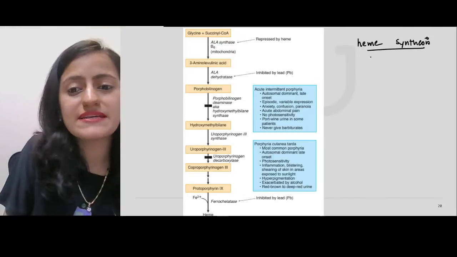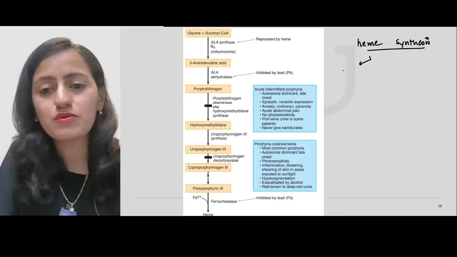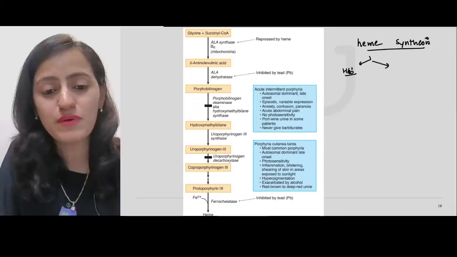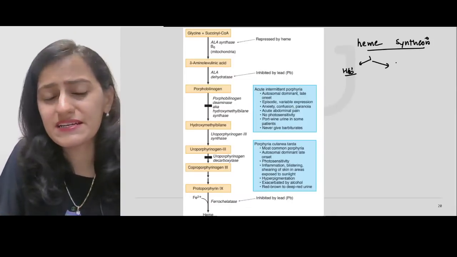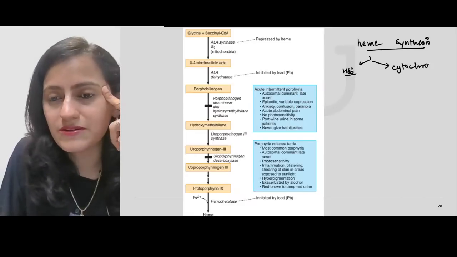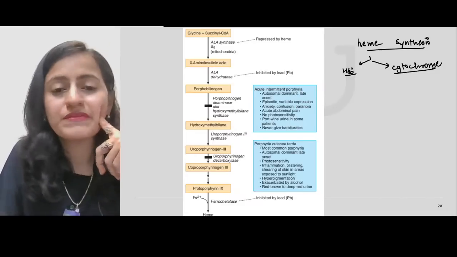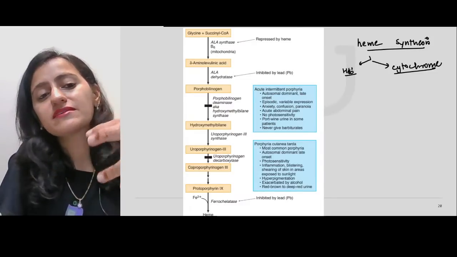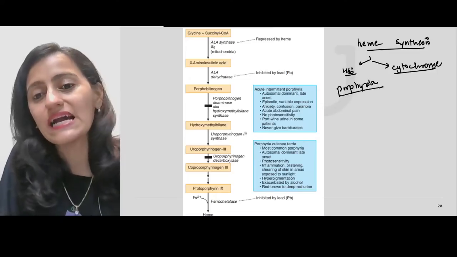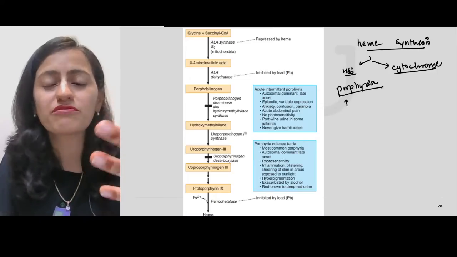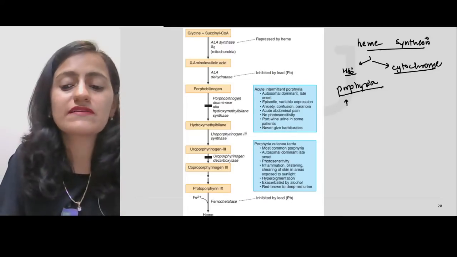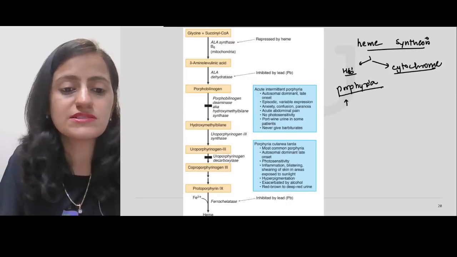What do we require this heme for? Where is this heme required? Basically, heme will be required for hemoglobin, and where else is this heme required? The porphyrin ring, basically, where is it required? It is required in the cytochrome as well, right? So if there's a problem in the heme synthesis, the intermediates accumulating, basically that is what causes porphyria. So porphyria is an increase in the porphyrins, which are the intermediates, the precursors for heme, right?